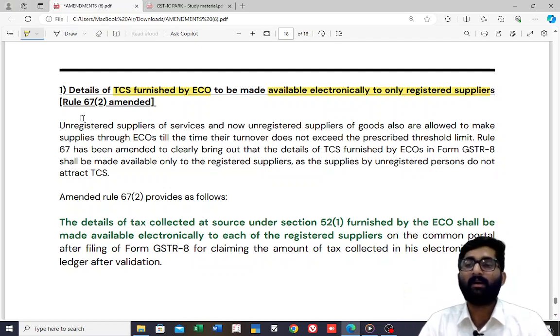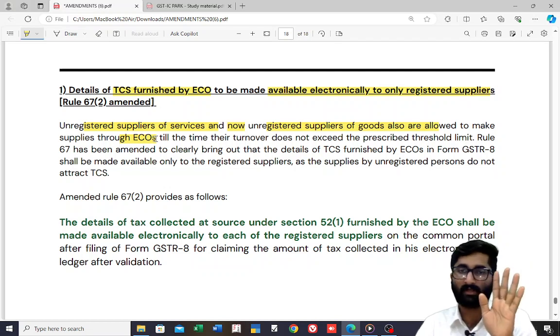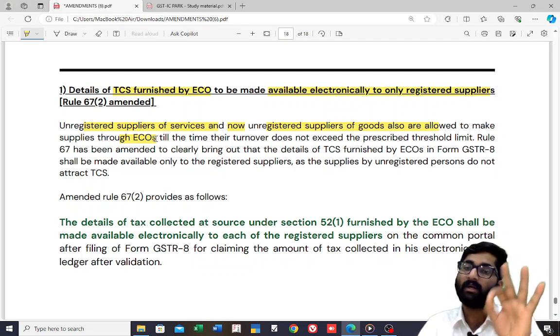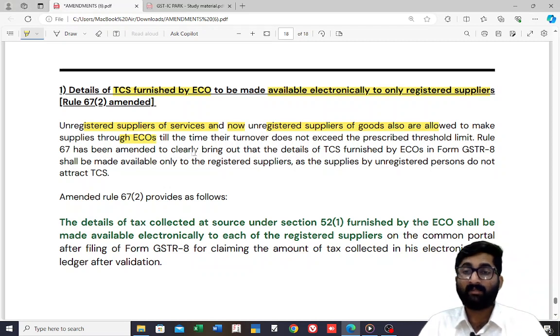What is the amendment? Unregistered suppliers of services, and now unregistered suppliers of goods also, are allowed to make supplies through e-commerce. Earlier it was not there, but now both are eligible for e-commerce till the time their turnover does not exceed the prescribed threshold limit.